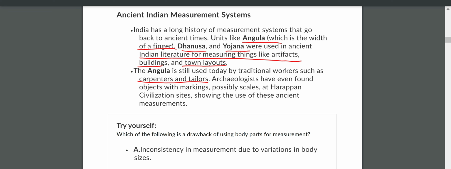And Dhanusha and Yojana were used in ancient Indian literature for measuring things like artifacts, buildings, and town layouts. Where can we use the Dhanusha and Yojana system? Artifacts, buildings, and town layouts. Very good. To measure artifacts, buildings, and town layouts, they used Dhanusha and Yojana. Is it clear, everyone? Yes, sir.